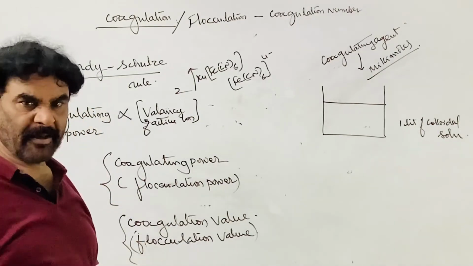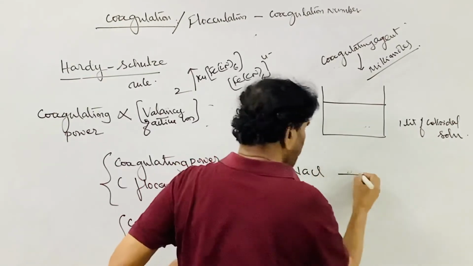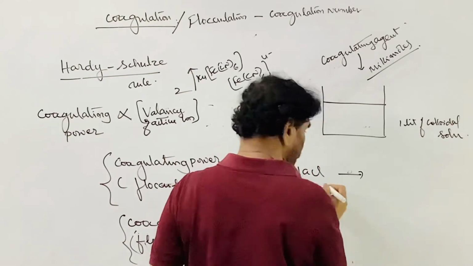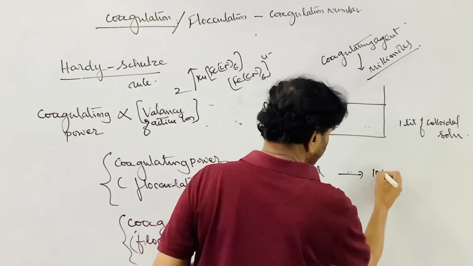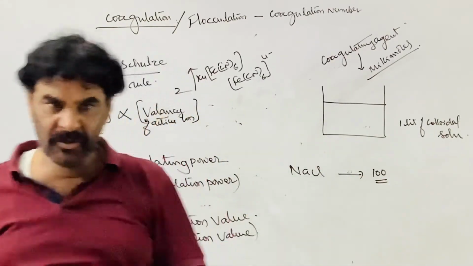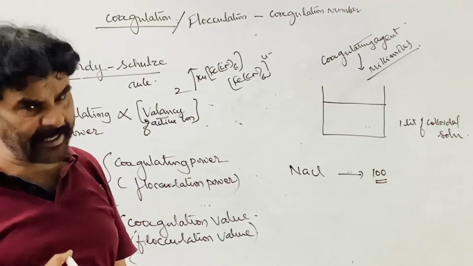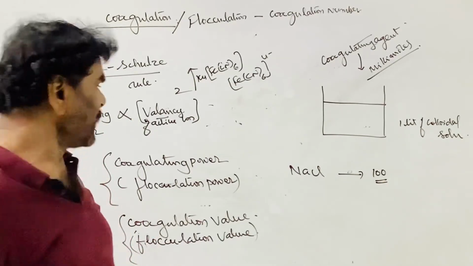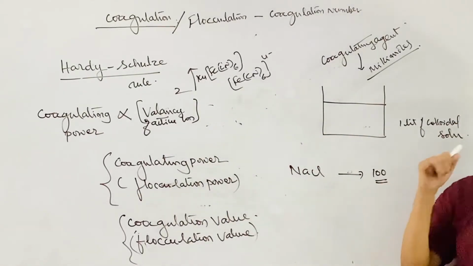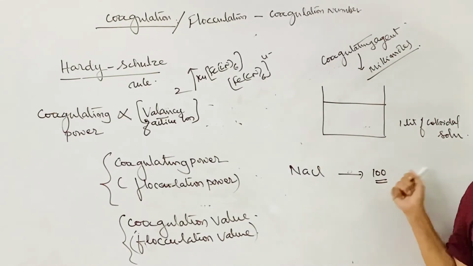So for sodium chloride, the coagulation value or flocculation value is 100. What is the meaning of it? To cause the precipitation of 1 liter of a given colloidal solution, 100 millimoles of sodium chloride are to be added.